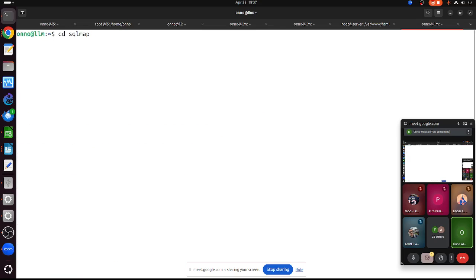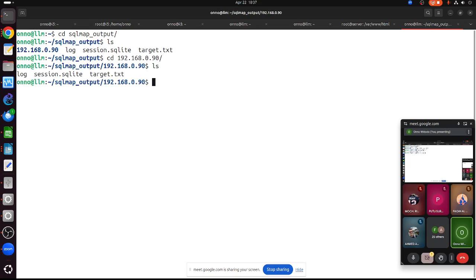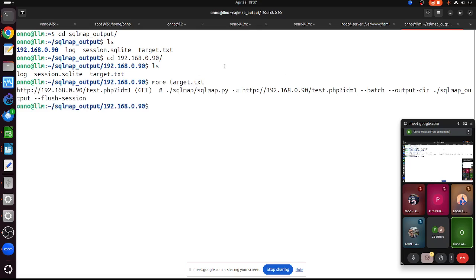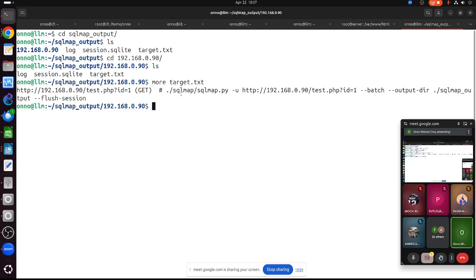SQLmap output. This is the IP address of the target, 192.190. So this is the log. Many things are stored here. This is the target of our test. And then this is the script we use to test the target.